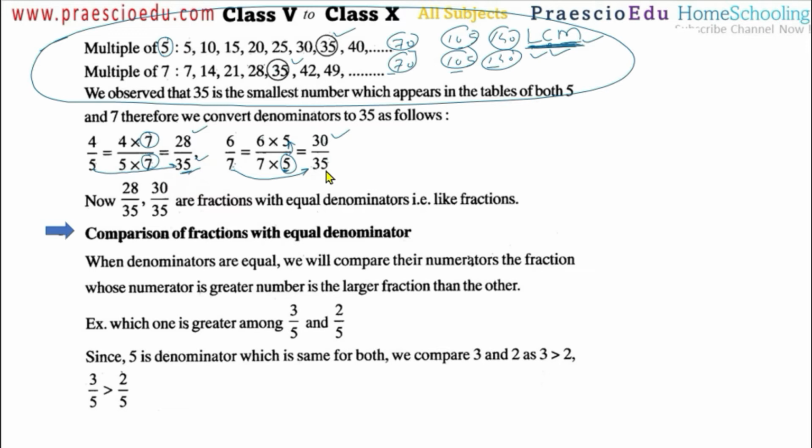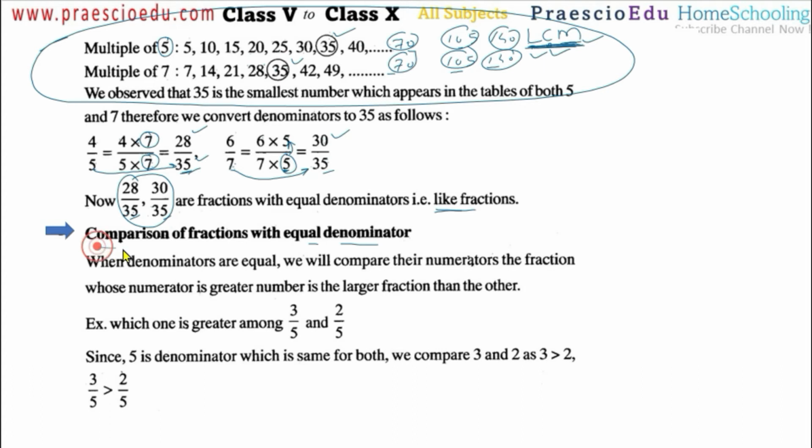Now 35 and 35 both have the same number in the denominator. Now we can say these are like fractions. So this is the like fraction now. These steps, or we can say this procedure, is how to convert unlike fractions to like fractions. Okay, now come to the next step, comparison of fractions with equal denominator.